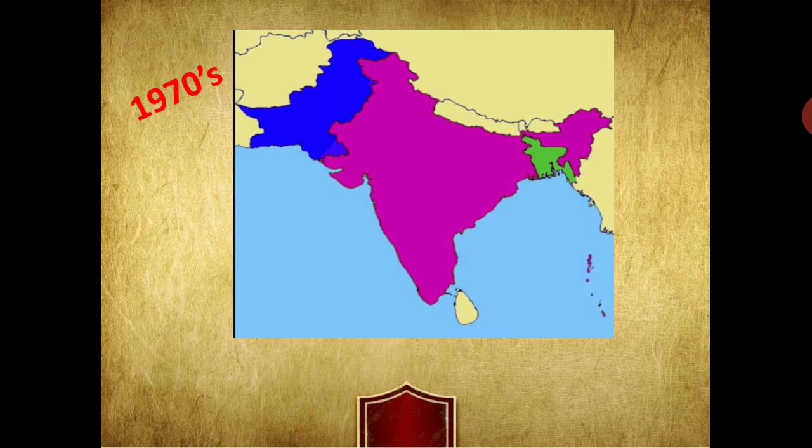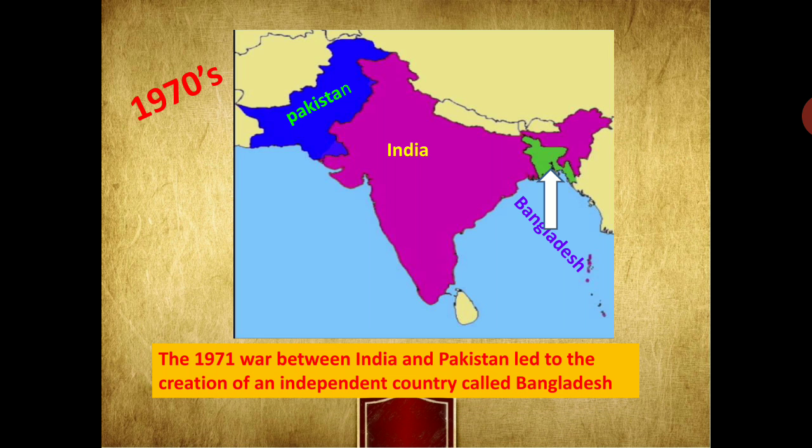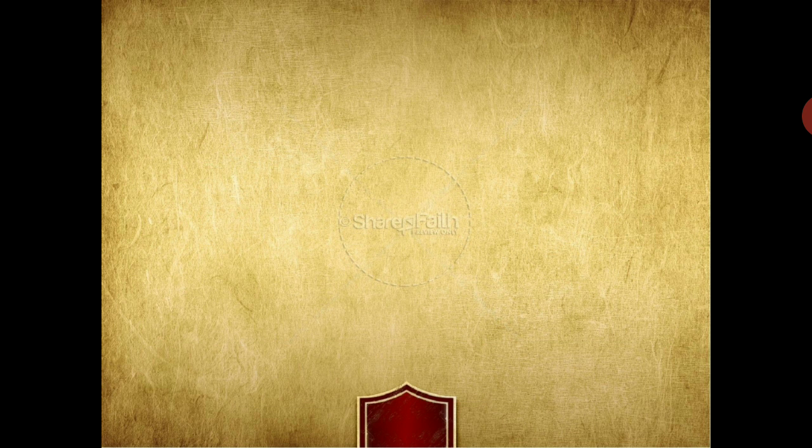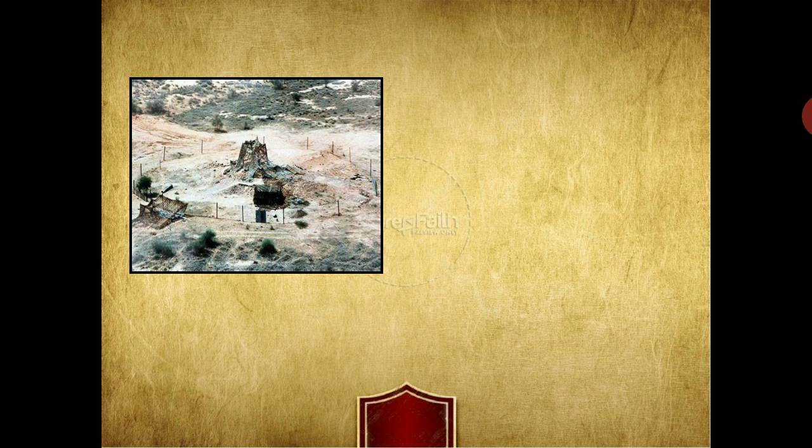Now, in 1971, the war between India and Pakistan led to the creation of an independent country called Bangladesh. As you can see, I have highlighted this to bring it to your notice: the war between India and Pakistan led to the creation of an independent country, Bangladesh. During that time, the strong leadership of Prime Minister Indira Gandhi was prominent in this issue.